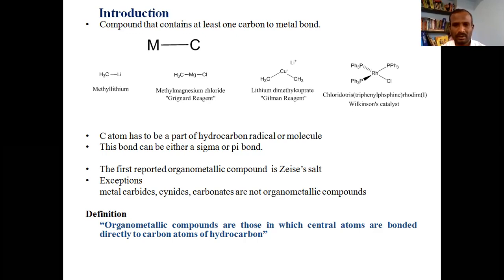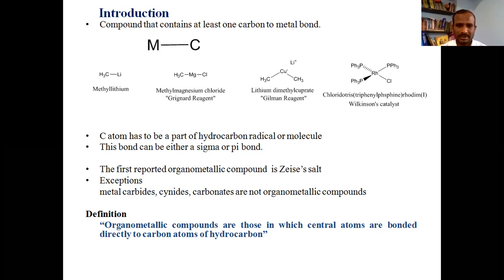It may be a molecule or radical, but the carbon should be a part of a hydrocarbon. And the bond between metal and carbon can be either a sigma bond or a pi bond. There is no restriction; it can be either. Well, the very first organometallic compound that is recognized is Zeise's salt.